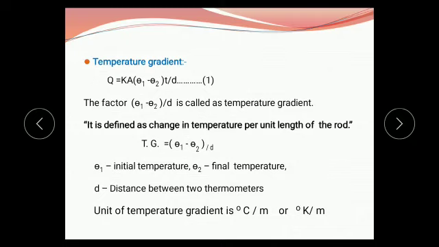Then when we find the CGS and MKS unit of temperature gradient, first write the unit of temperature upon the unit of distance. Therefore, the unit of temperature is degree Celsius and the unit of distance is meter, or we may write the SI unit as degree Kelvin upon meter.